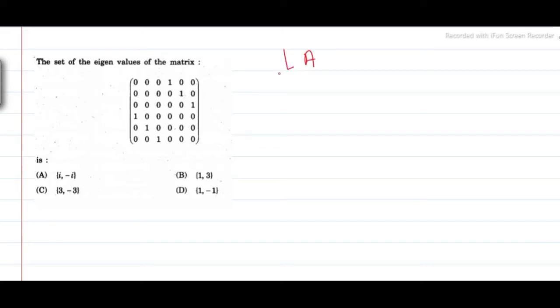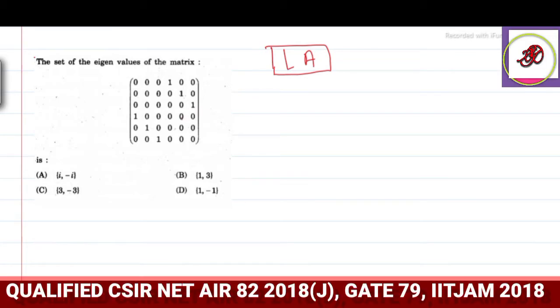From linear algebra I have taken one problem. In this problem we are going to find eigenvalues of the given matrix. So first of all, before finding eigenvalues, I will state some result. So first I am recalling some basic result which we are going to use in this problem.